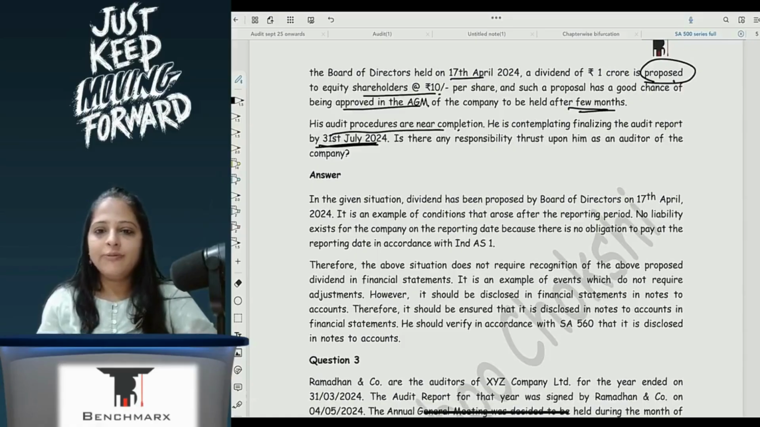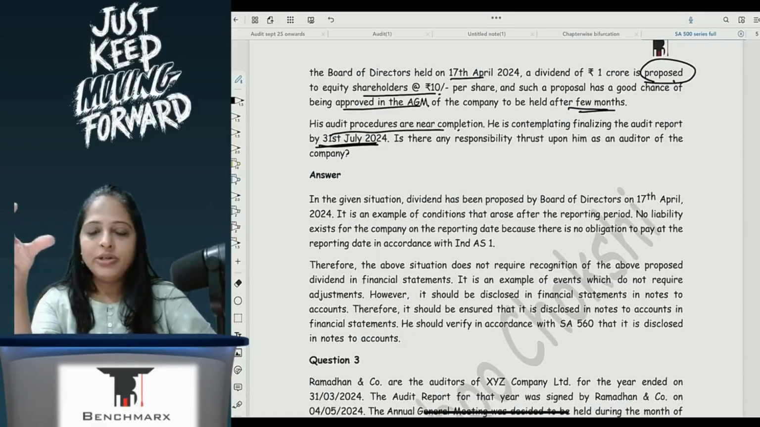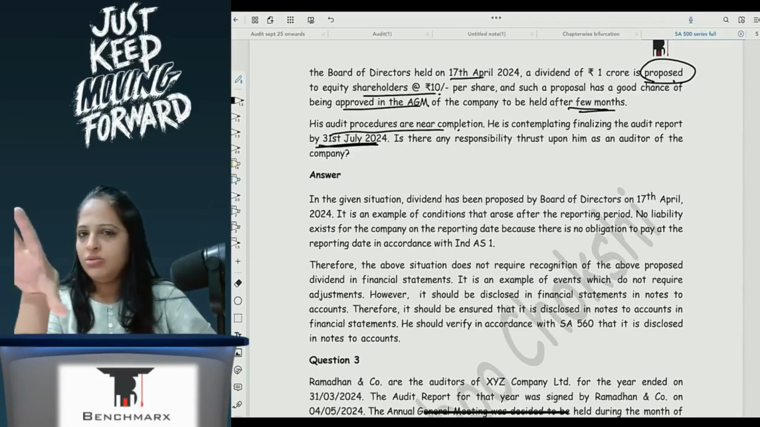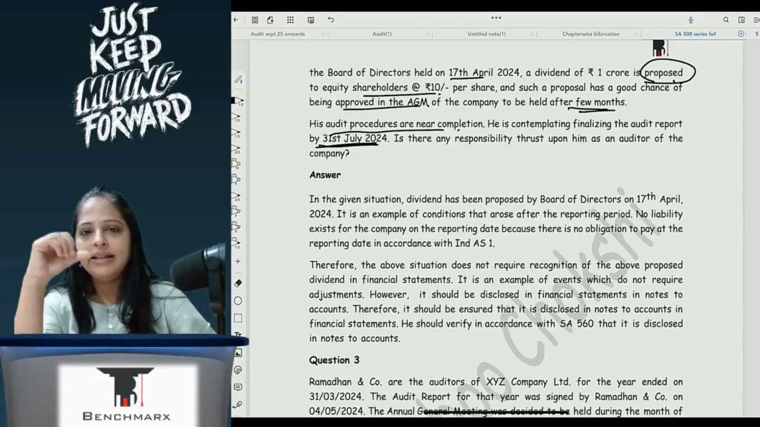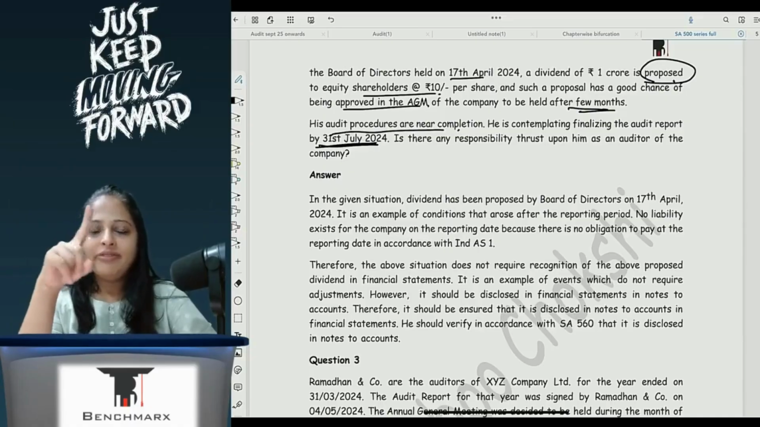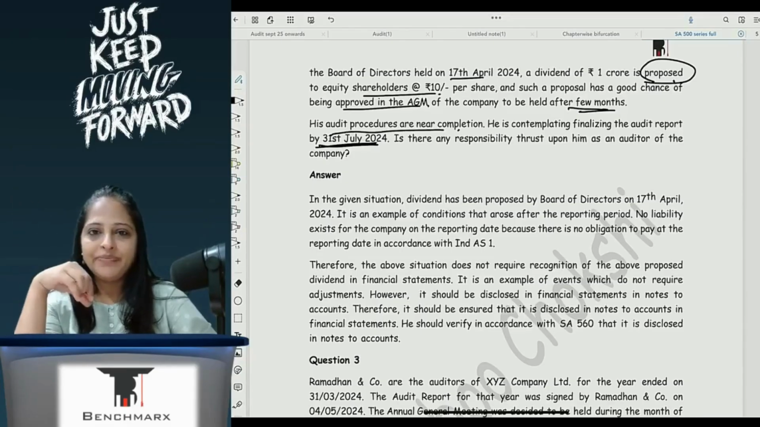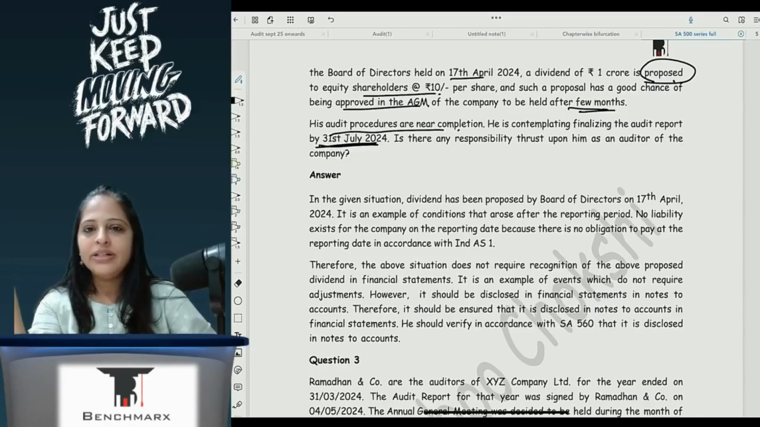So here, after the date of financial statements, before the date of audit report, they are proposing to give a dividend. Is dividend yet given? No. They have just decided that they may issue dividend. Now, we have studied last year in law that dividend, when will it be issued? Once the board of directors has given a proposal, the shareholders have to approve it at the AGM. If shareholders don't approve, then dividend doesn't go out.